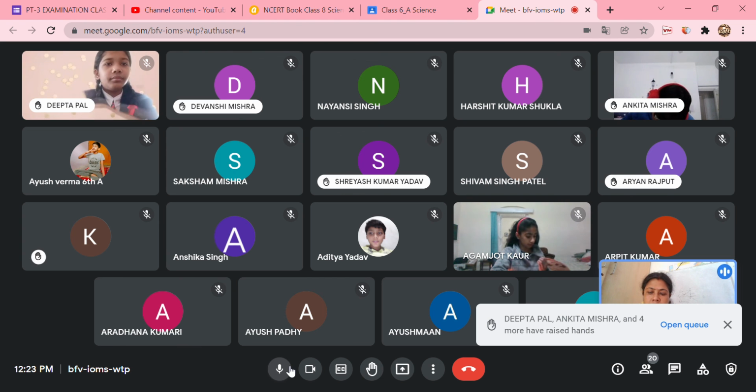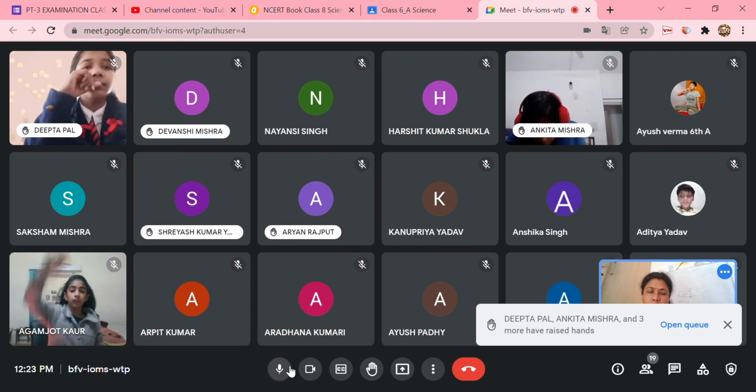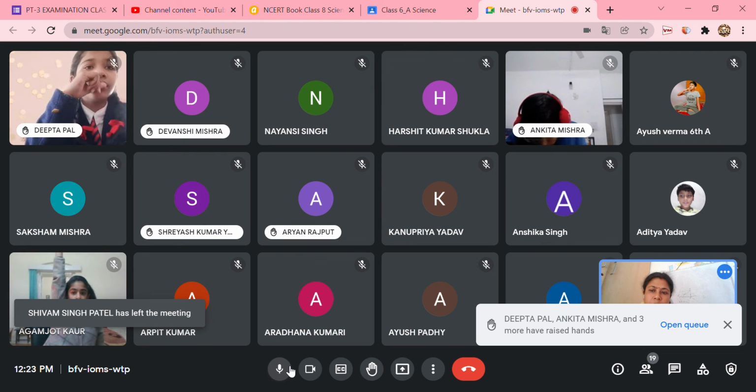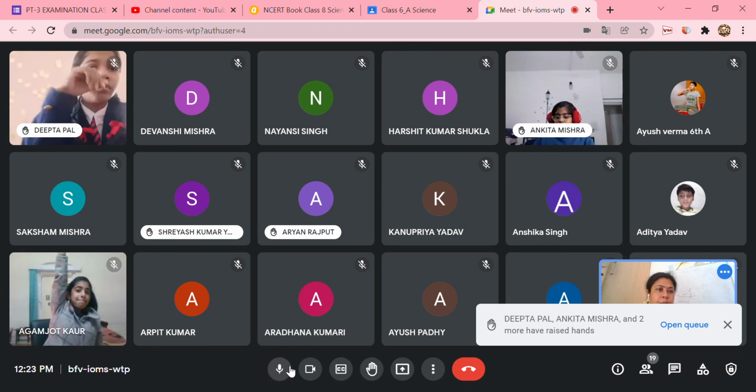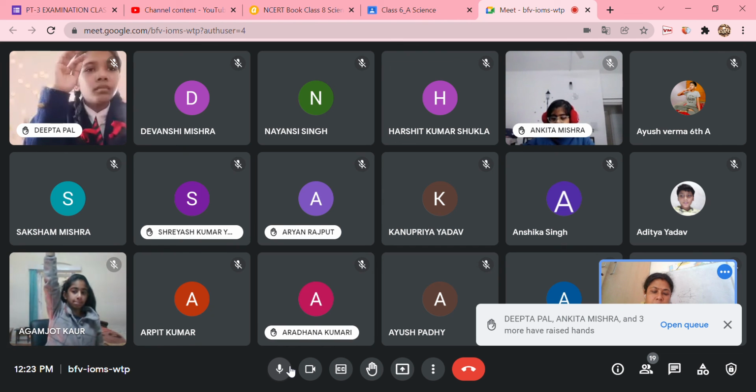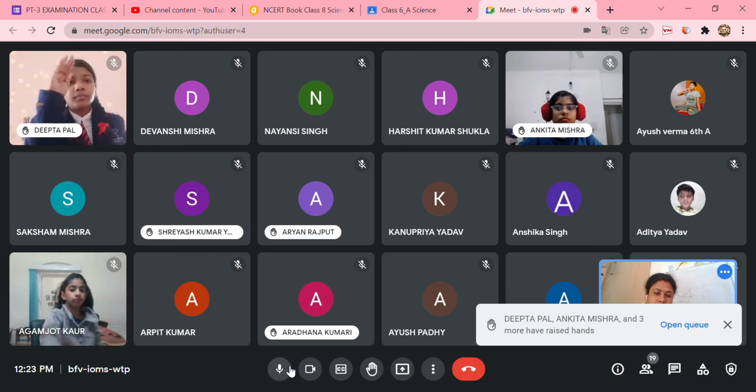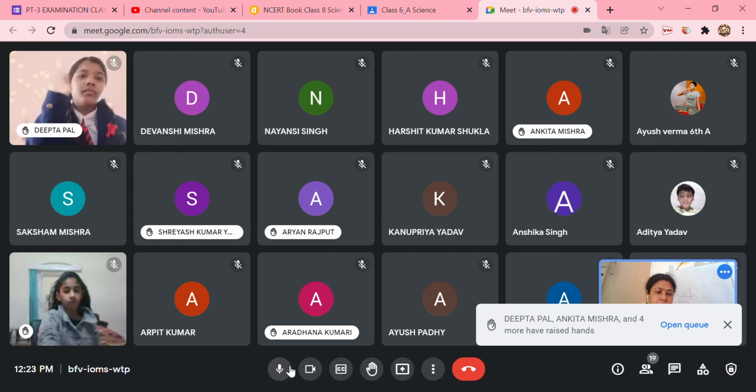Next, give the function of the skeletal system. Skeleton or the skeletal system, both are the same. What are the functions? Anshika Singh. Anshika, am I audible? Ayush.